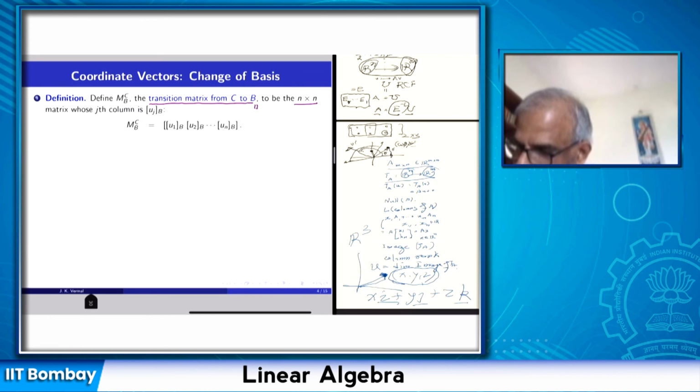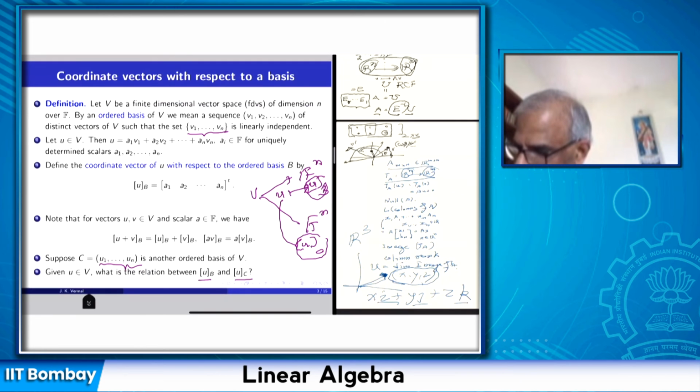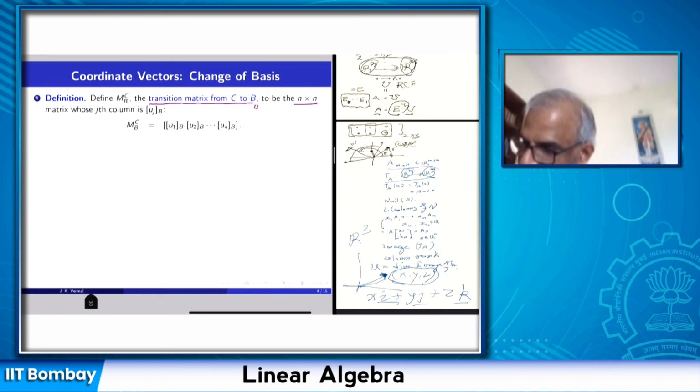So take the vector u1 and its coordinate with respect to B, take u2 and its coordinate with respect to B, and then take the coordinate vector of un with respect to B. So let me recall: B is v1 up to vn, and C is u1 to un.